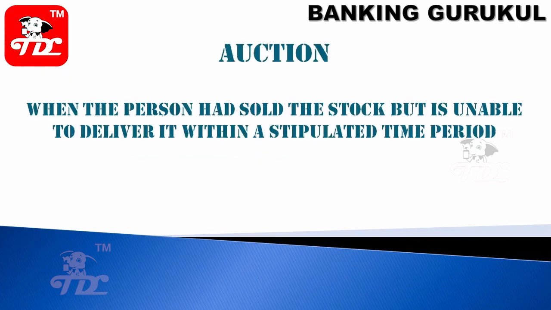Auction. When the person had sold the stock but is unable to deliver it within a stipulated time period. So you sold the shares but on a particular date, normally it will be T plus 2. So transaction day plus 2. So third day you have to give your shares to buyer. Otherwise these shares will be auctioned.